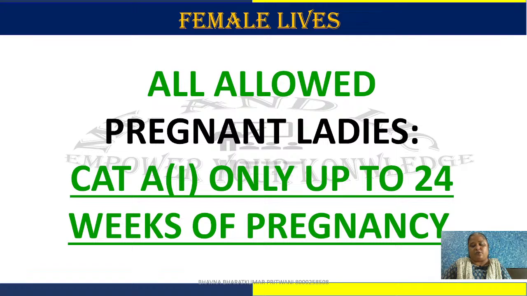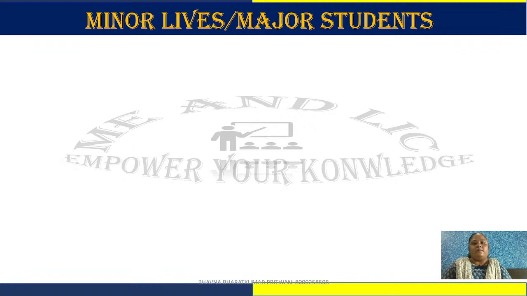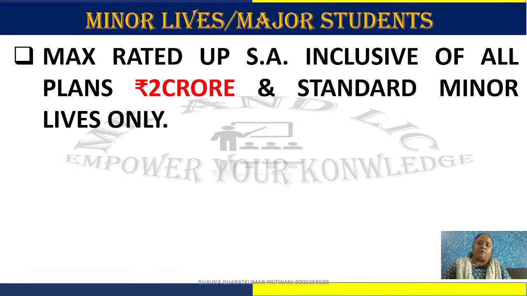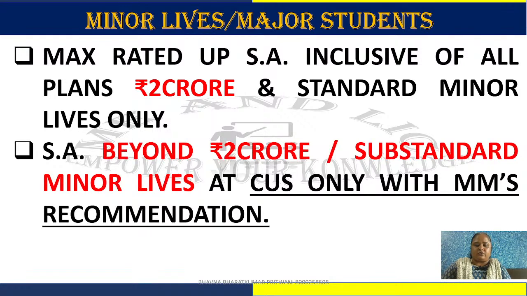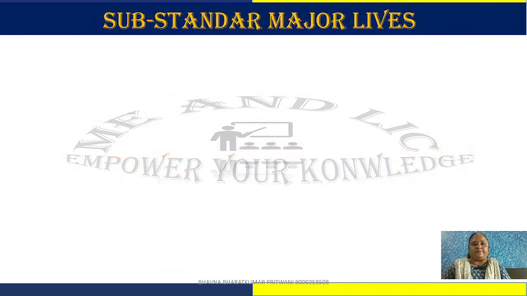Category A1 means those who are filing income tax and have certain income which can be counted. Up to 24 weeks of pregnancy, they can buy this plan. Third gender, this plan is not allowed. Minor lives and major students up to 2 crores. Standard minors are only allowed above 2 crores, or substandard minor lives. Marketing manager's recommendation is required to follow the case by CUS central office, and standard age proof is a must.